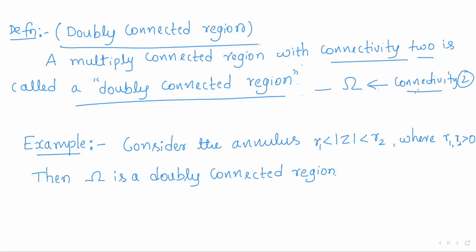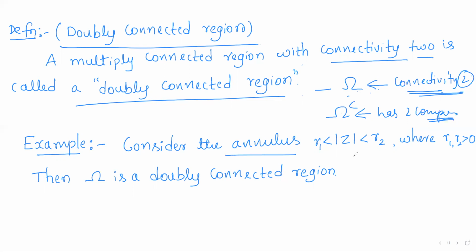We define the connectivity of a region based on the decomposition of its complement. So if omega complement has two components, then omega is said to have connectivity 2. This is the idea behind the connectivity of a multiply connected region. Now we shall have an example of a doubly connected region.